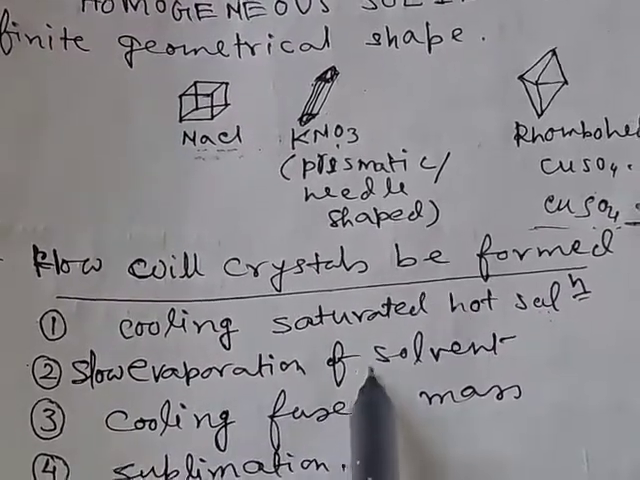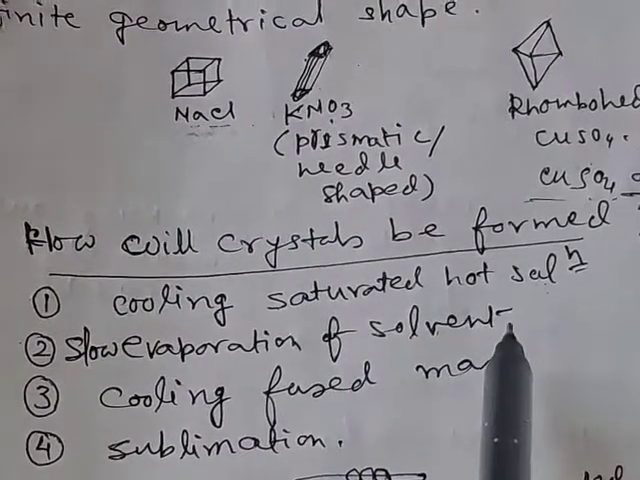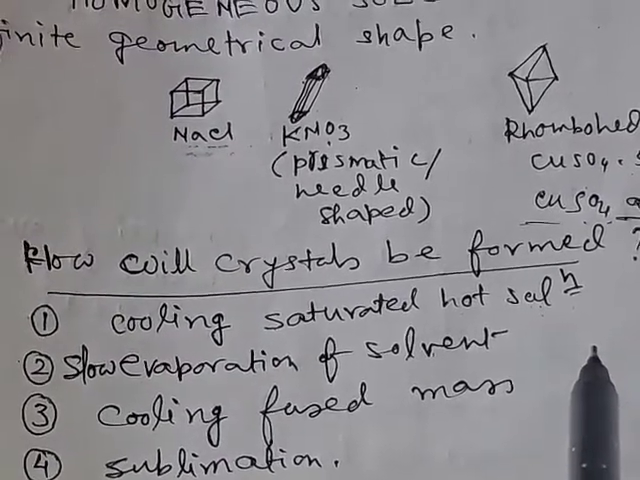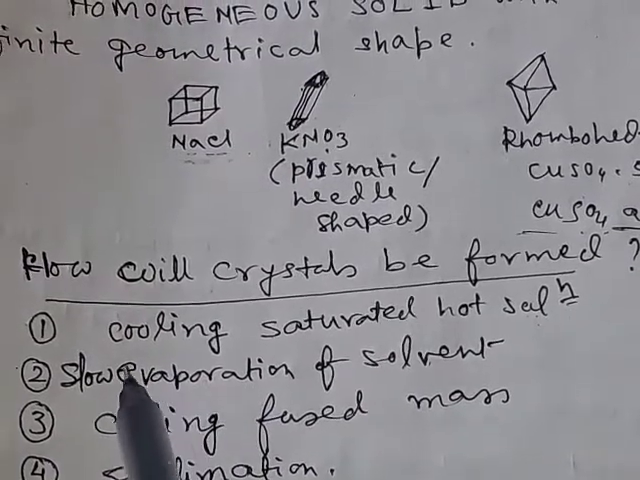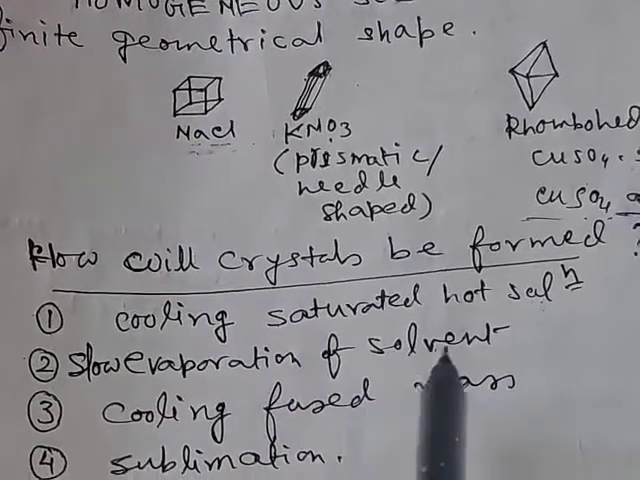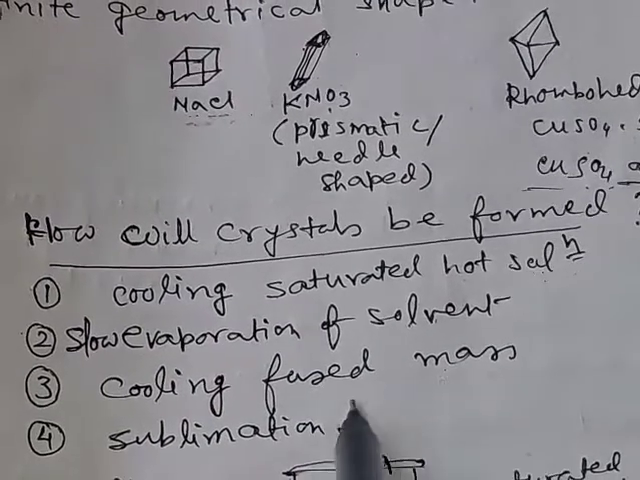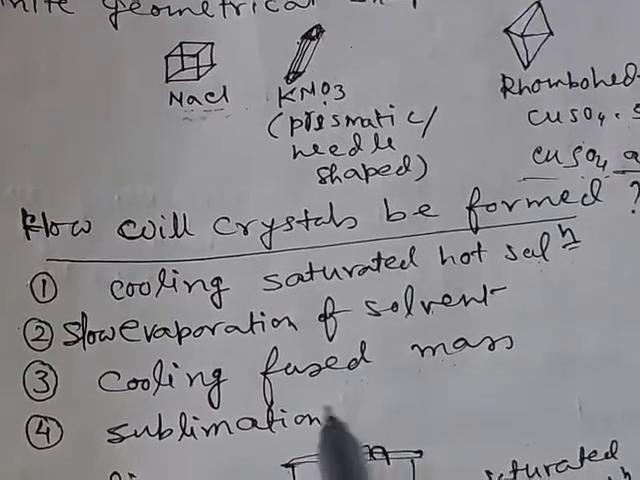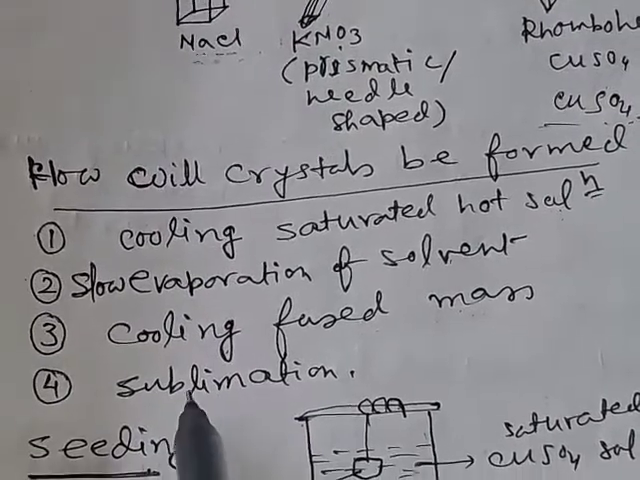Number two is slow evaporation of solvent. Say a saturated solution of a compound is prepared and kept for a long day undisturbed. Then there will be slow evaporation of the solvent and we will get the crystals of the solute. Number three is cooling fused mass. If some substances are directly heated, we obtain a fused mass, and if this fused mass is cooled, sometimes we end up with crystals.